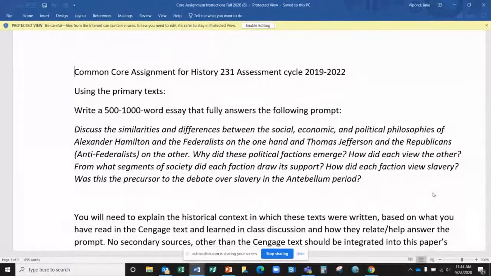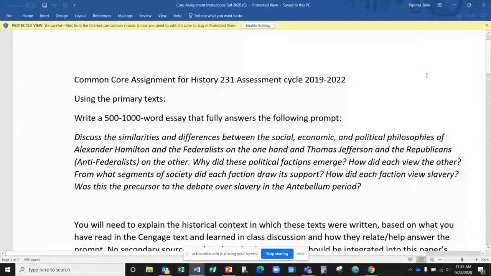You don't have to use them all, but you do need to use some, because without any documentation you're just putting out your opinion. The thing about opinions is everybody's got one, but it doesn't mean it's correct. So the way to back up your answers, or your opinion on the answers to these questions, is to cite historical evidence, such as those documents I provided for you.